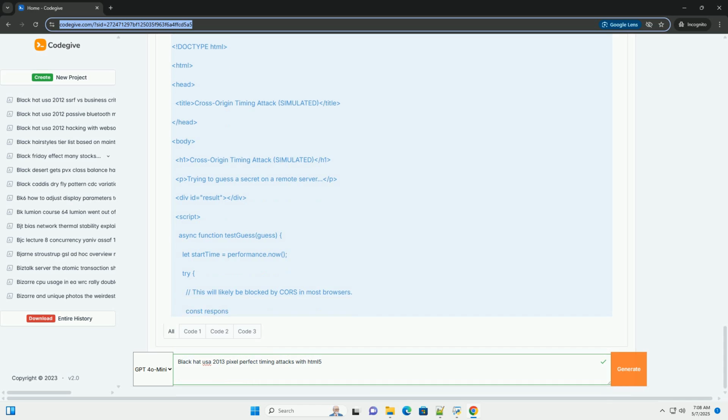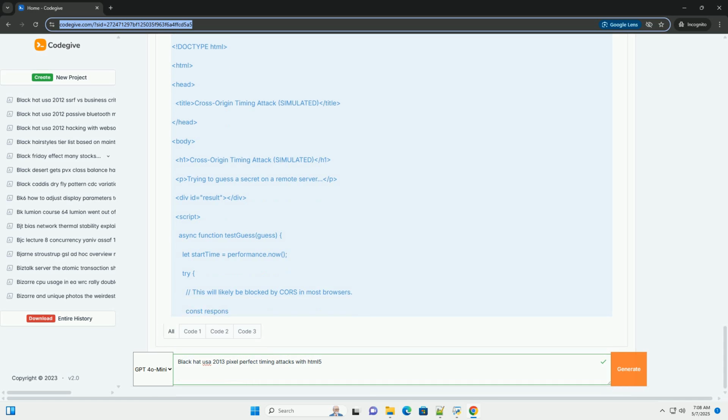4. Attack methodology, the pixel-perfect approach. The pixel-perfect aspect refers to the precise measurement enabled by HTML5's high-resolution timers, allowing attackers to discern even subtle timing differences. Here's a general outline of the attack. 1. Identify a vulnerable function or operation: find a JavaScript function or a server-side operation that takes a variable amount of time based on its input, for example comparing a user-provided password with a stored hash. 2. Craft a test case: create a JavaScript script that sends requests to the vulnerable function with different inputs. 3.